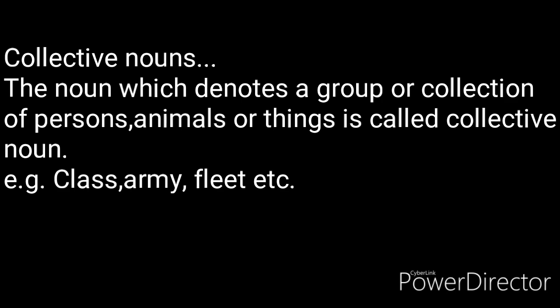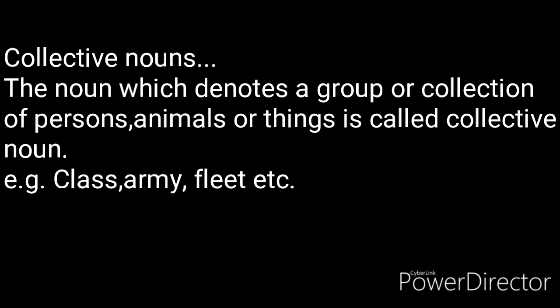Next is collective nouns. The noun which denotes a group or collection of persons, animals or things is called a collective noun. So if there is a group or collection of something or some nouns, that is a collective noun, as the word itself suggests that there is a collection of something or some nouns.